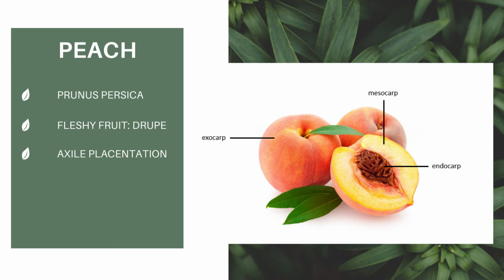Peach, our fourth sample, is a fruit tree of the rose family, or Rosaceae, grown throughout the warmer temperate regions of both the northern and southern hemispheres. The fruit is called a drupe because it is composed of three distinct layers: an outer skin or exocarp, a fleshy middle layer or mesocarp, and a hard woody layer or endocarp surrounding the seed. The peach develops from a single ovary that ripens into a fleshy, juicy exterior that forms the edible part of the fruit. The lower pit has been sectioned to show the thick woody layer or endocarp surrounding a single seed. This fruit has axile placentation.